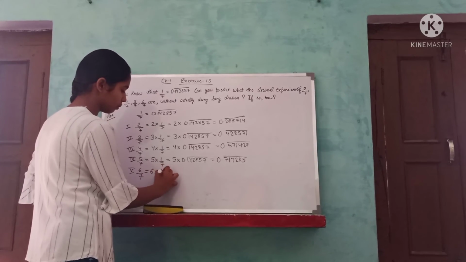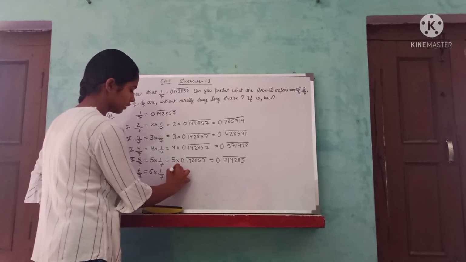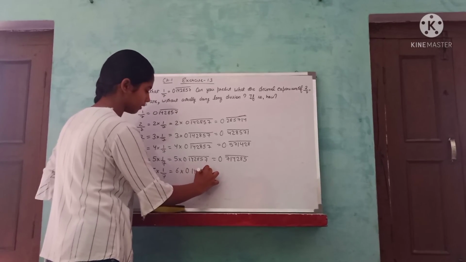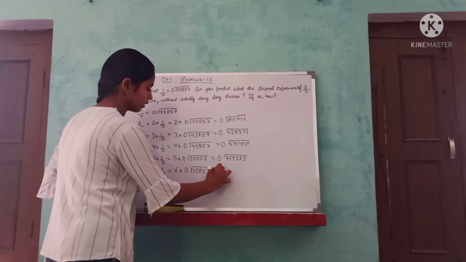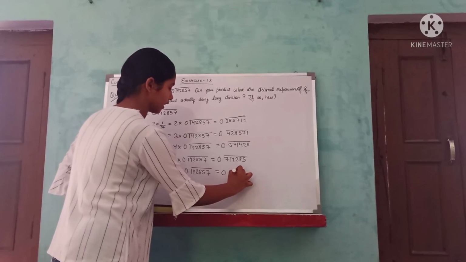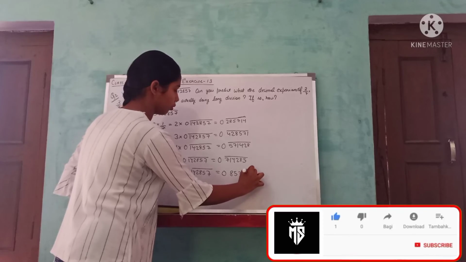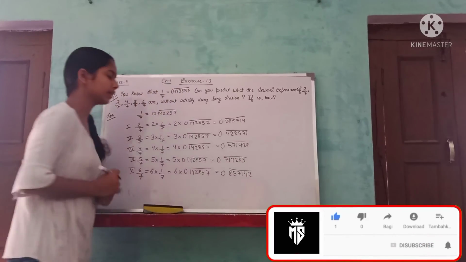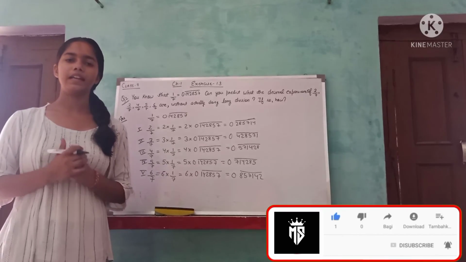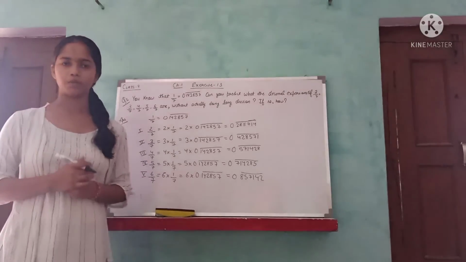6 into 1 upon 7 is equal to 6 into 0.142857, which is equal to 0.857142. Okay, this is question number 2. We will understand the remaining questions in the next video.